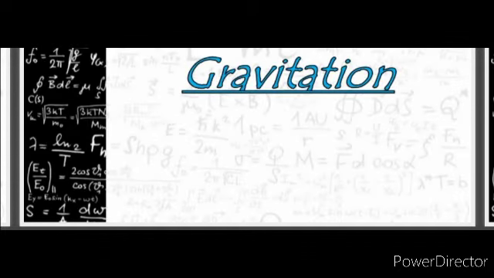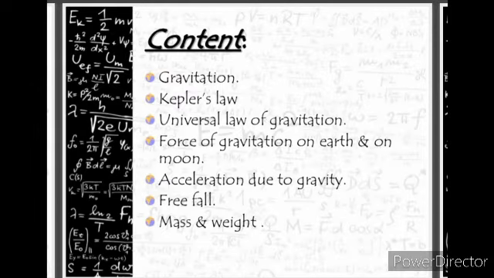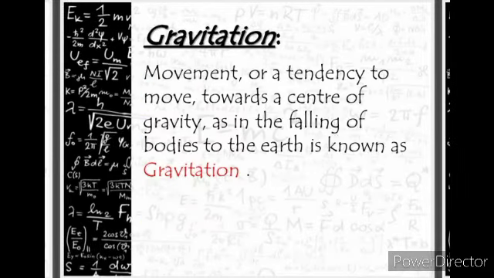So let's start our next chapter, that is gravitation. First of all, let's see what we have to study in this chapter. These are the key points I have mentioned. First we need to know what is gravitation, then Kepler's law, three laws of Kepler, then universal law of gravitation, force of gravitation on earth and on moon, acceleration due to gravity, free fall, mass and weight. All these things we have to study in this chapter. So let's start with gravitation.